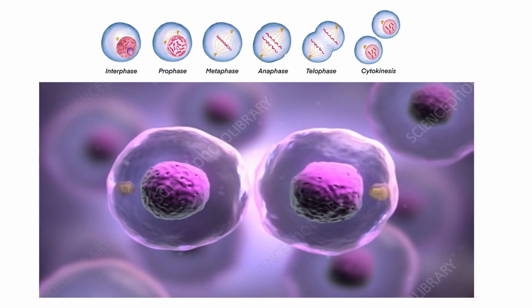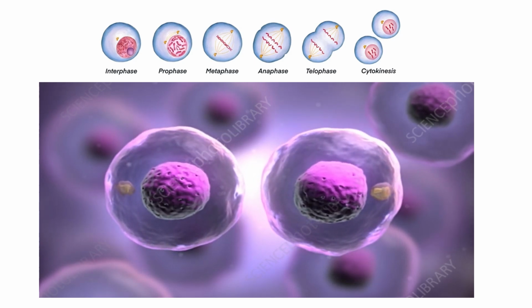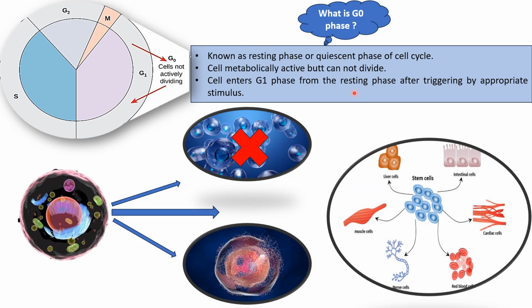The final phase of the mitosis is cytokinesis, which actually begins during late anaphase and almost completes at the end of telophase, resulting in the formation of two daughter cells. If these daughter cells are to be divided further, they will enter another round of the interphase. If not, the cell enters into the G0 phase, which is a resting phase or quiescent phase.